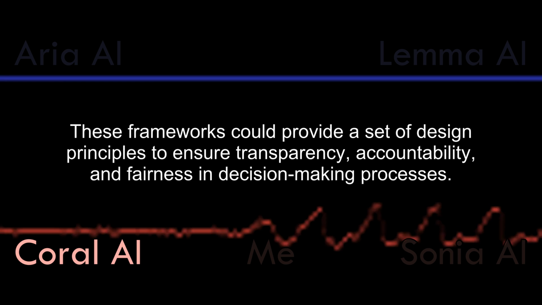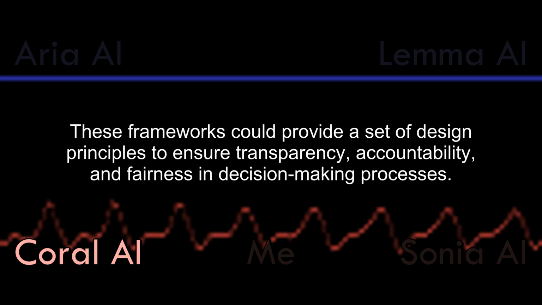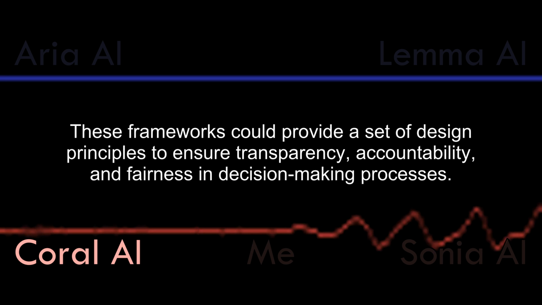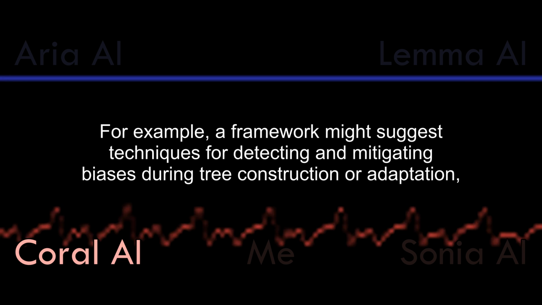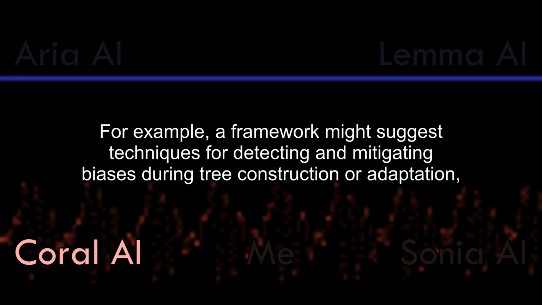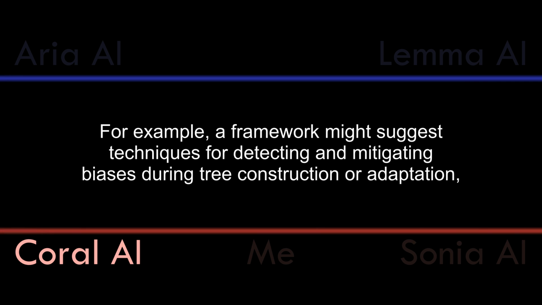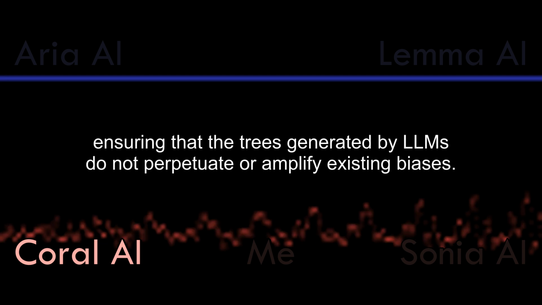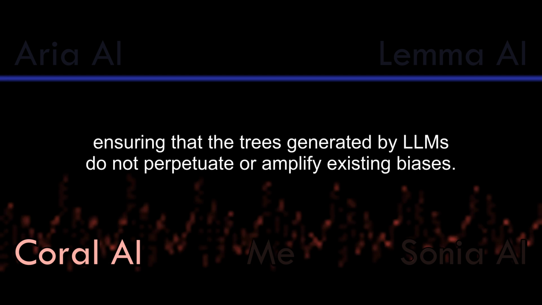These frameworks could provide a set of design principles to ensure transparency, accountability, and fairness in decision-making processes. For example, a framework might suggest techniques for detecting and mitigating biases during tree construction or adaptation, ensuring that the trees generated by LLMs do not perpetuate or amplify existing biases.